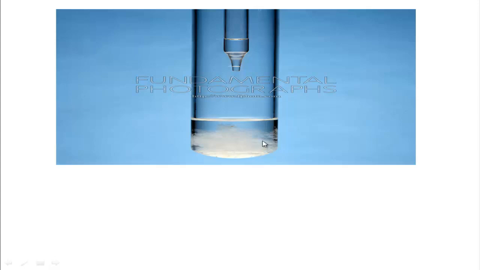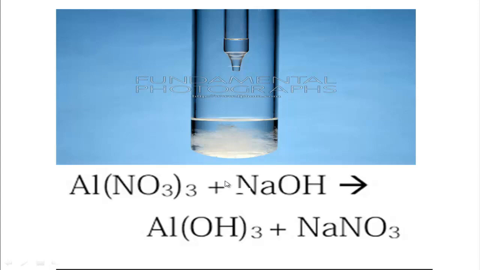Precipitate means this is a compound, but it is not soluble in water. A water insoluble compound is known as a precipitate. And now follow here, the color of this precipitate is white. So why is white color produced? Because of the aluminum ion.